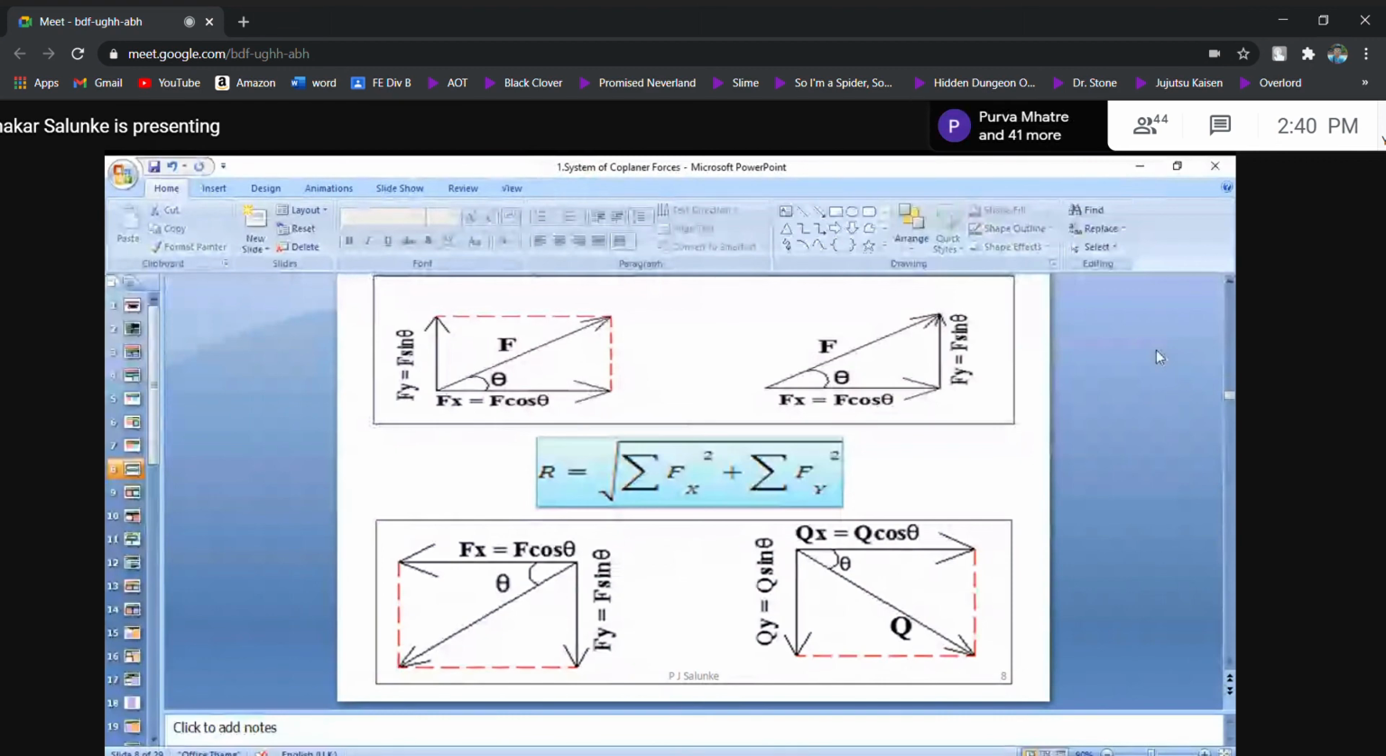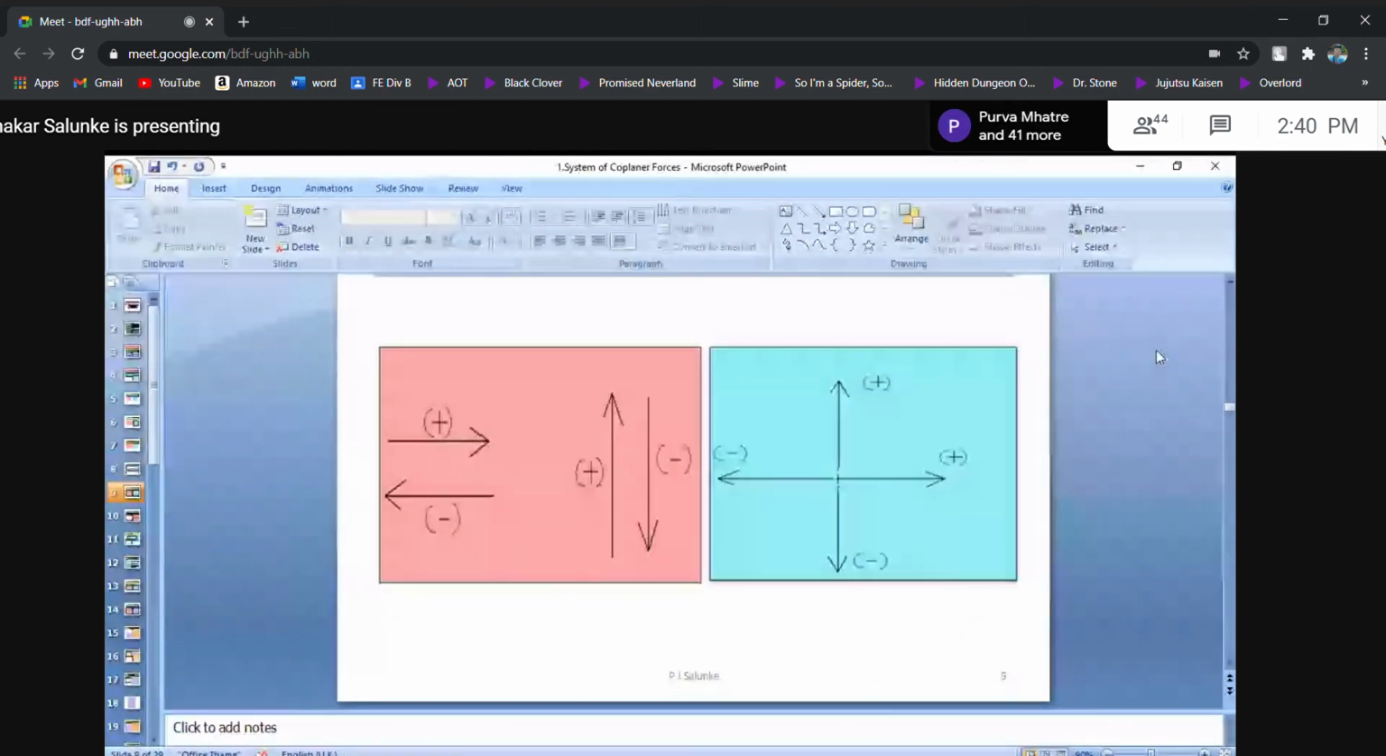Now look. Whenever you are finding components, a component of a force may be to the right, to the left, upward, or downward. Hence, for simplicity in calculation, what we normally do is: anything directed to the right is called positive. Anything directed to the left is called negative. Anything directed upward is called positive. Anything directed downward is called negative.